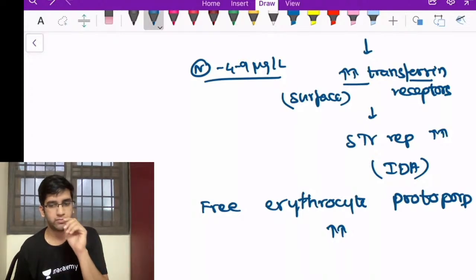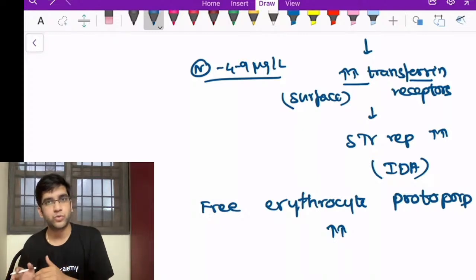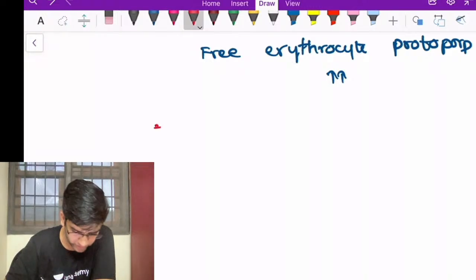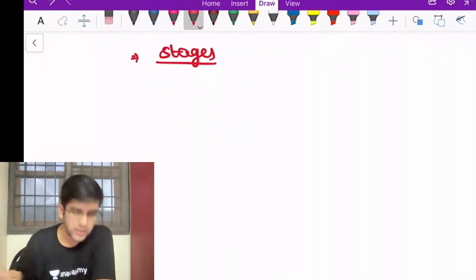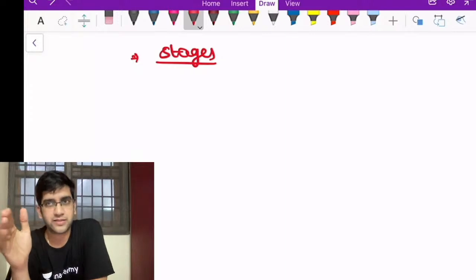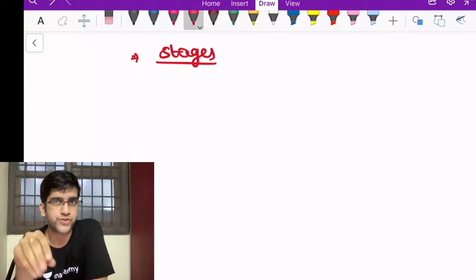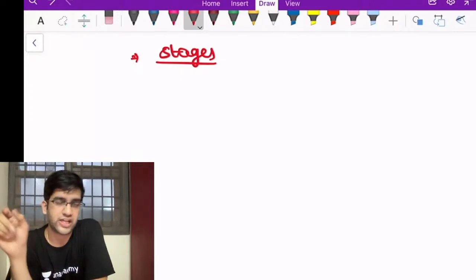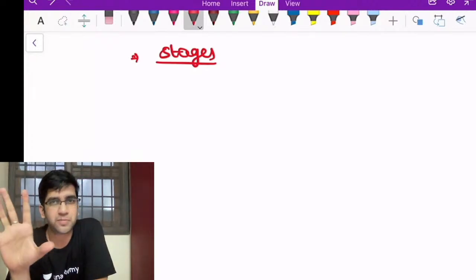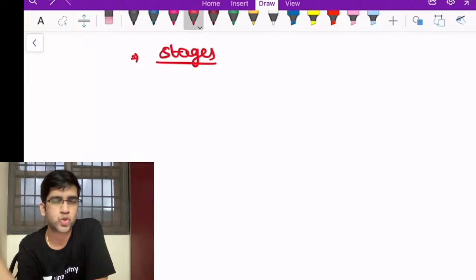There are a few more tests as well, like reticulated hemoglobin. We'll go into them when we have the complete workup of iron deficiency anemia, fine? So first, what I'm going to go through here is the stages or phases of IDA. Okay, we have 4 phases or stages of IDA. The first one is your iron normal one, and second is your negative iron balance. The third is iron deficient erythropoiesis, and the final one is my iron deficiency anemia. Okay. Normal, I'm not going to talk about. You'll have normal amount of iron stores. Everything is perfect. My production of RBCs also is perfect.